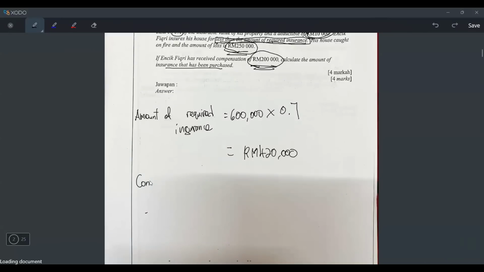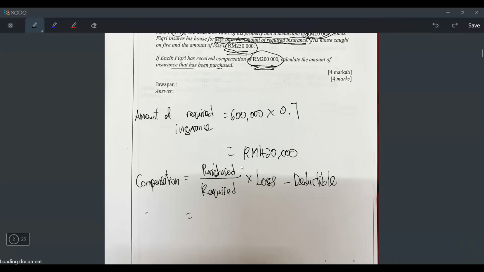The formula for compensation, to get the compensation, is the amount of insurance that must be purchased, or you can say the amount purchased. I'll just write short form. Purchased divided by required, times with loss, minus deductible. Okay, minus deductible. This is the formula that I want to use.